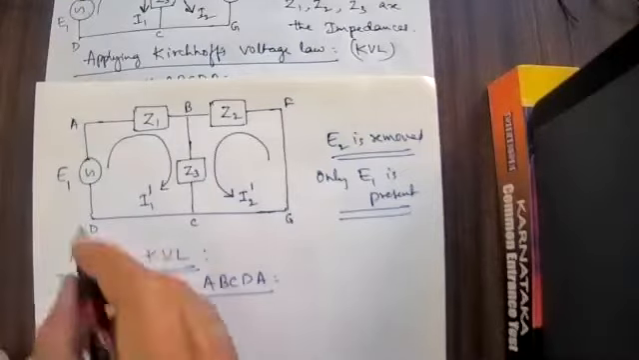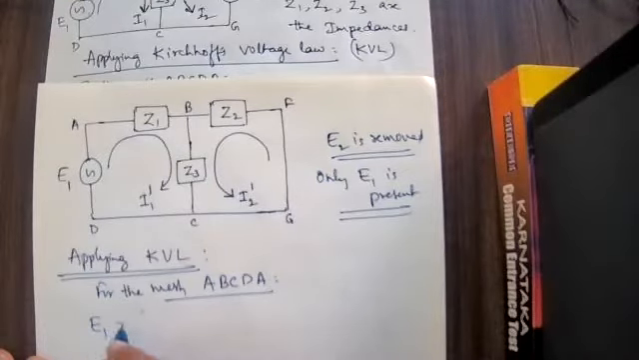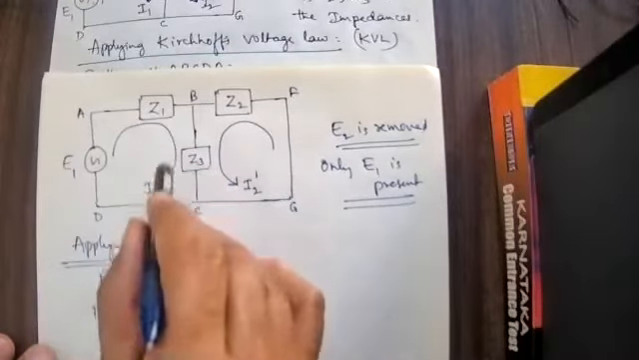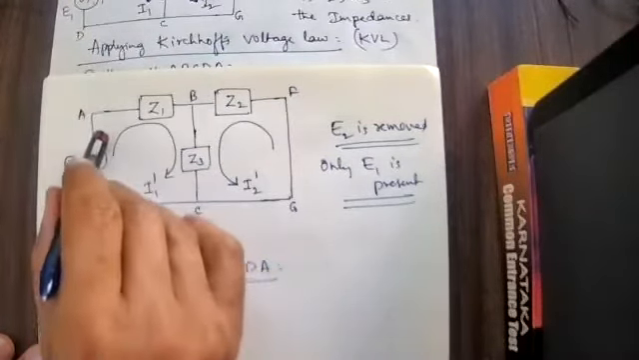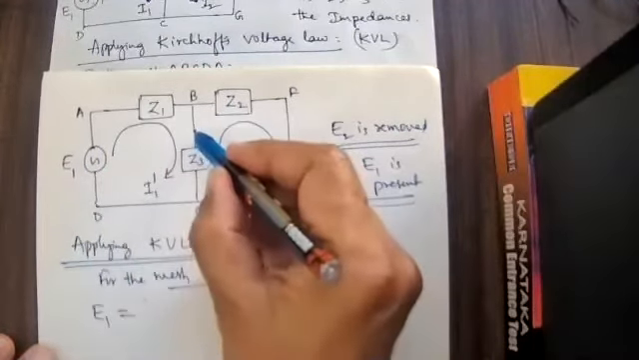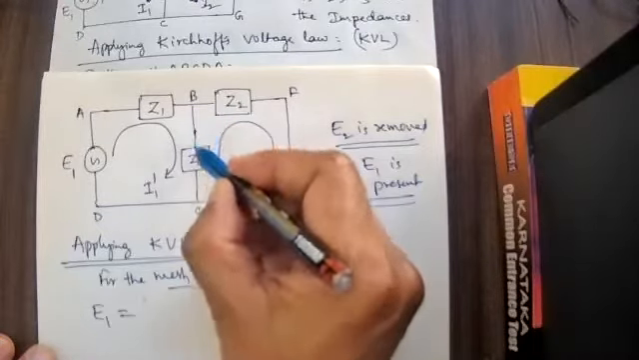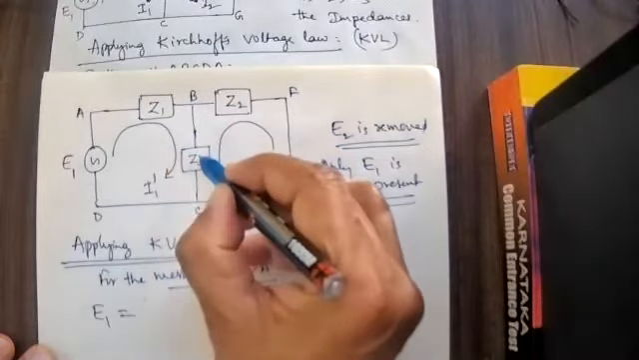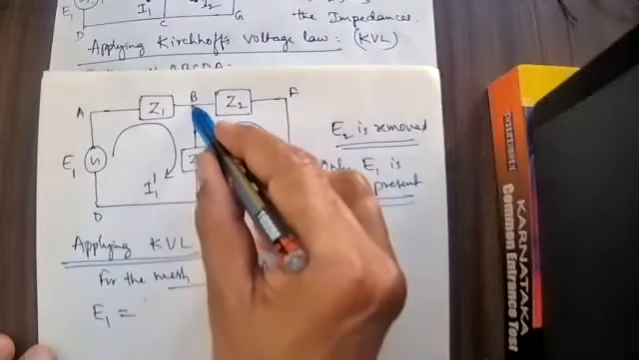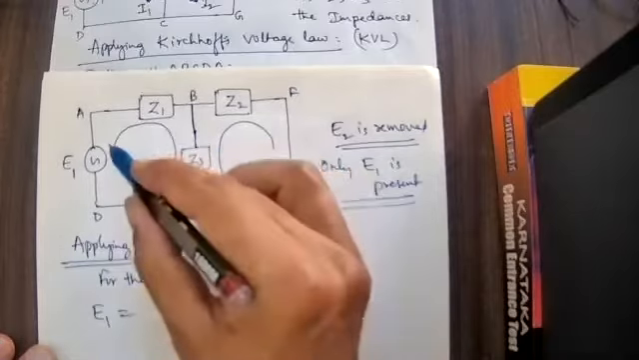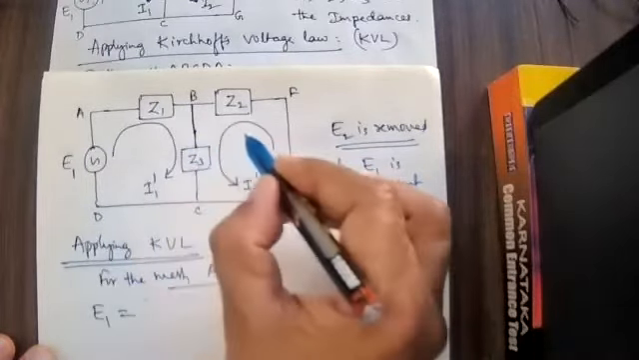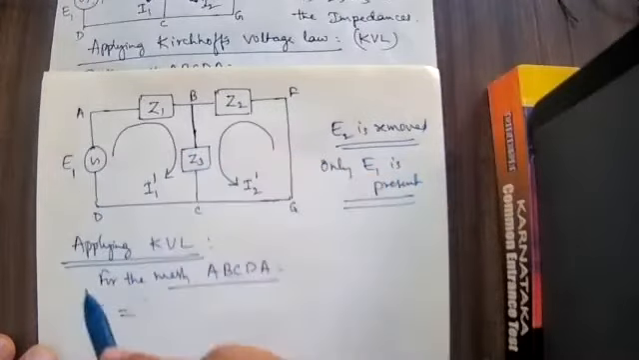In that situation, E1 is equal to, here the current flowing is how much? I1 dash into Z1. Here the current flowing is I1 dash, and here it is I2 dash, together present here. Along this direction, the current flowing is I1 dash, here it is I2 dash, together I1 dash plus I2 dash multiplied by Z3.